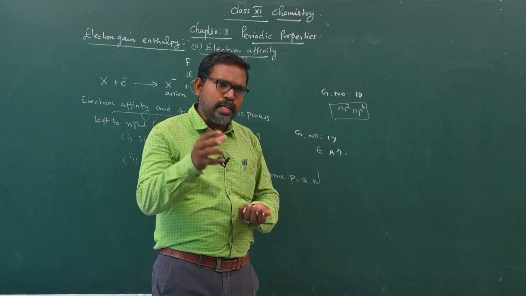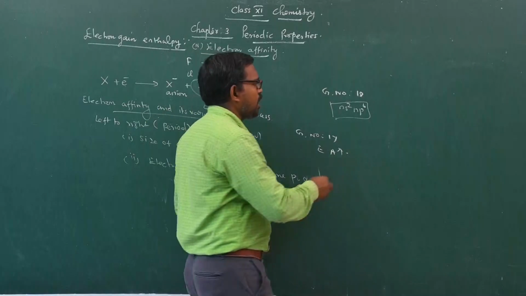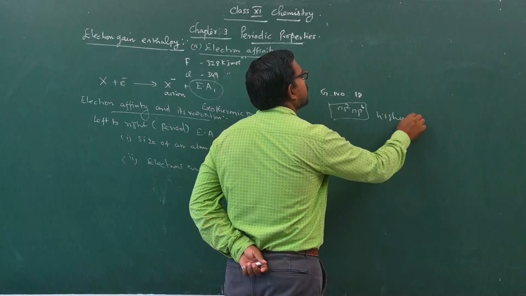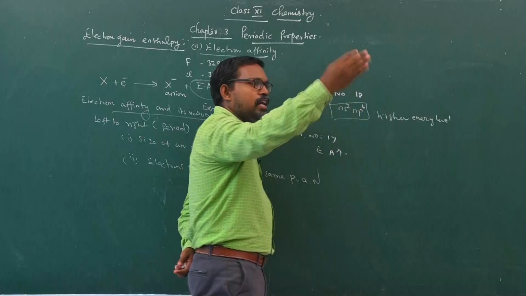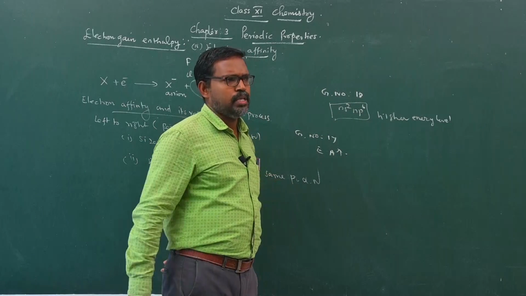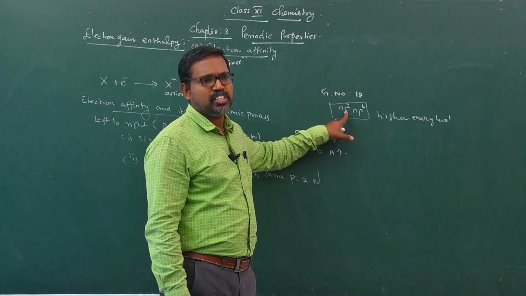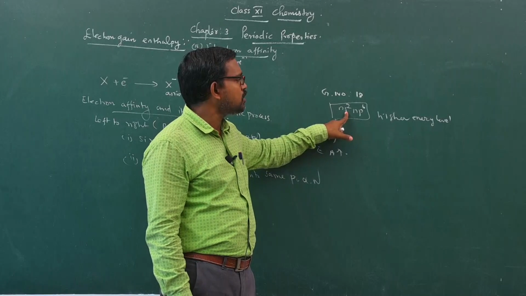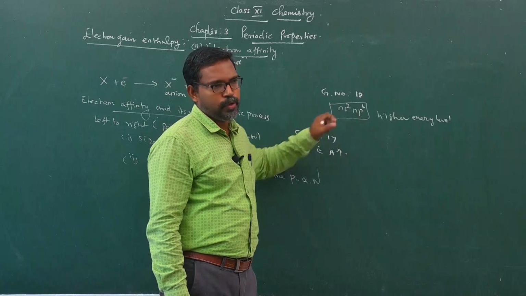Therefore, the incoming electron may have to be accommodated in a higher energy level or higher orbitals. This is impossible in the case of noble gases, because these noble gases already show a completely filled electronic configuration.